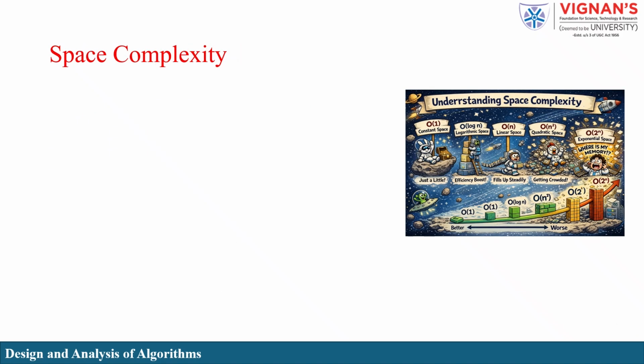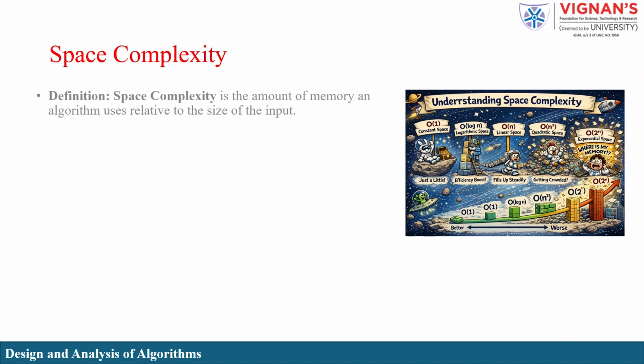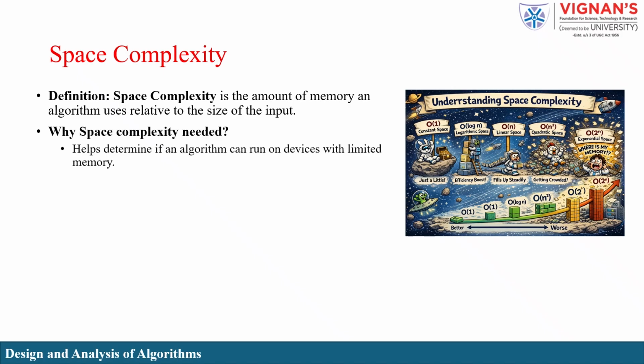Space complexity refers to the total amount of memory an algorithm requires with respect to the size of its input. It helps us understand how efficiently an algorithm uses memory, which is especially important when working with devices that have limited resources or when processing very large datasets. By measuring space complexity, we can also make fair comparisons between different algorithms.